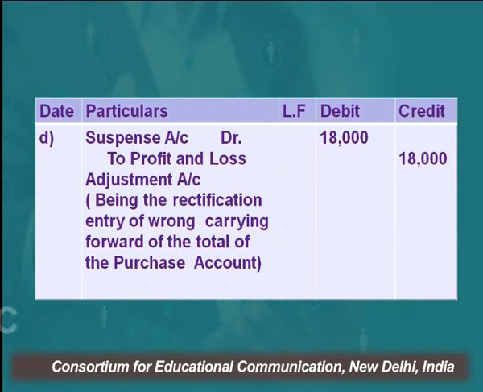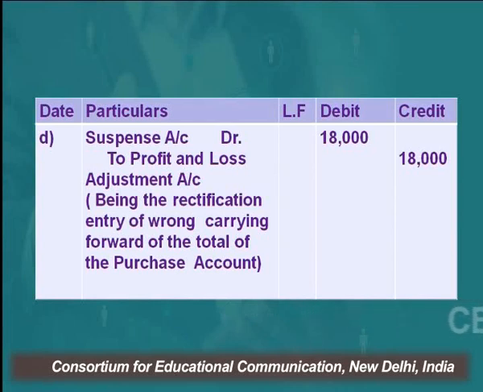By mistake we have recorded the higher amount in the purchase account. So we have recorded the higher amount in the purchase book. Generally the balance of the purchase account has to be debited. So the entry would be suspense account debit to purchase. Since we have recorded the higher amount, in that case we pass the reverse entry. So the entry would be suspense account debit to purchase account.